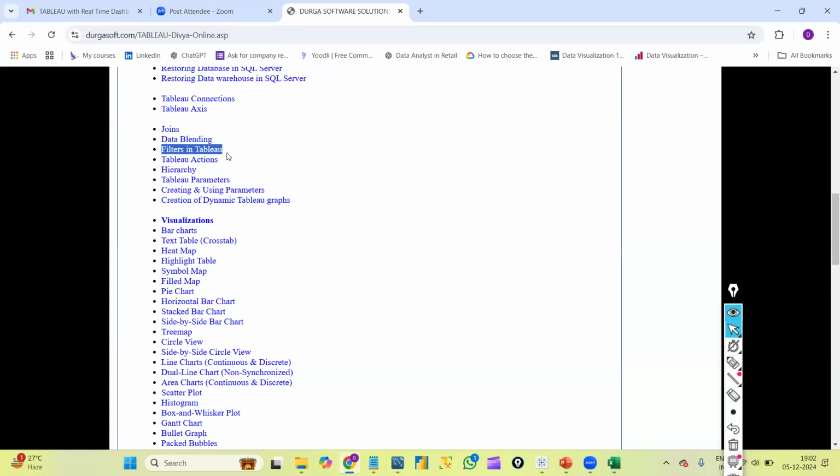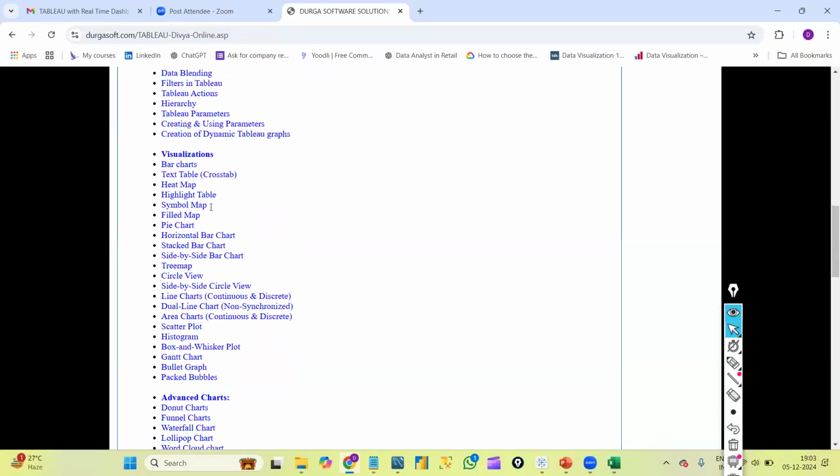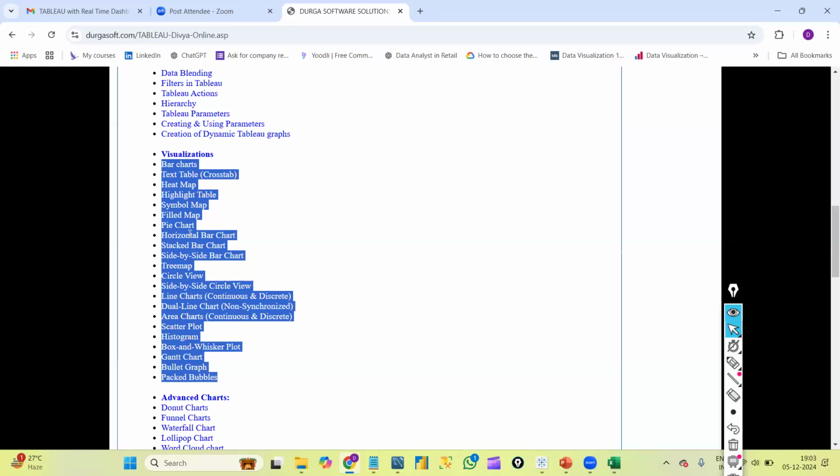Next, we will have so many types of filters in Tableau, Tableau actions, hierarchy, Tableau parameters, creating and using parameters, and dynamic graphs. Obviously, in real time, we need to create dynamic graphs, so by using parameters, we can do that. We will learn very practically how to create all of these. Next, visualizations. In this part, we will discuss each and every visualization along with examples, and understand which graph should be used for which type of data.